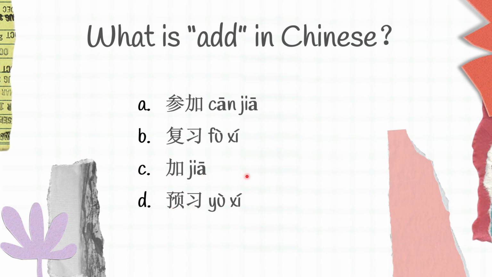Which one do you think is the correct answer? 张加 is join, 复习 is review, 加 is add, 预习 is preview. And the correct answer for this question is C, 加.